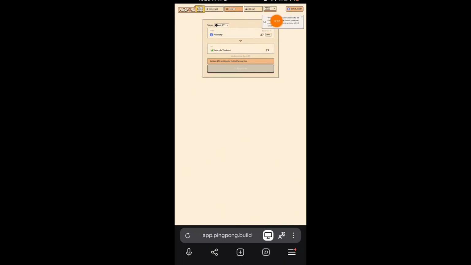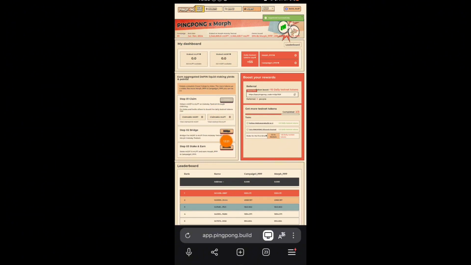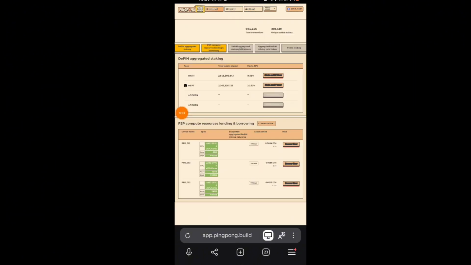Okay, here you are noticing that it is loading. After it finishes, it will be a green confirm button. So anyhow, let's say we are going to the points section here. We already did bridge. Now click on this market option.